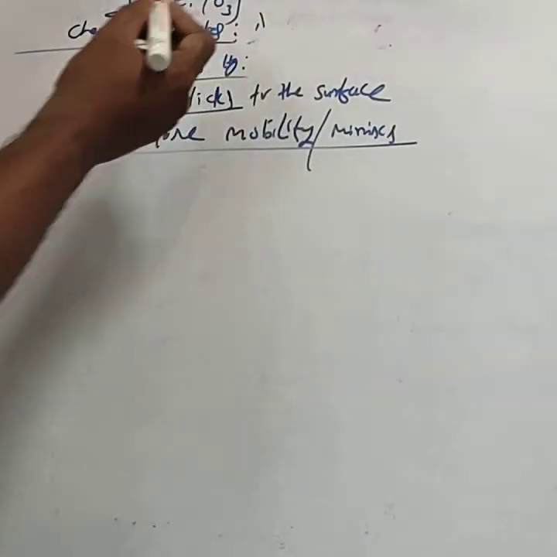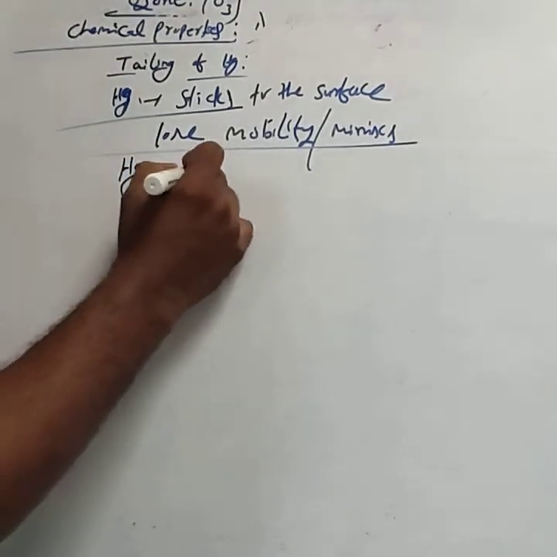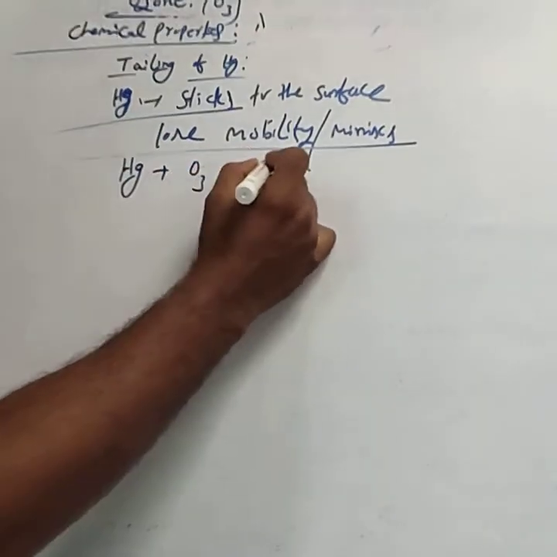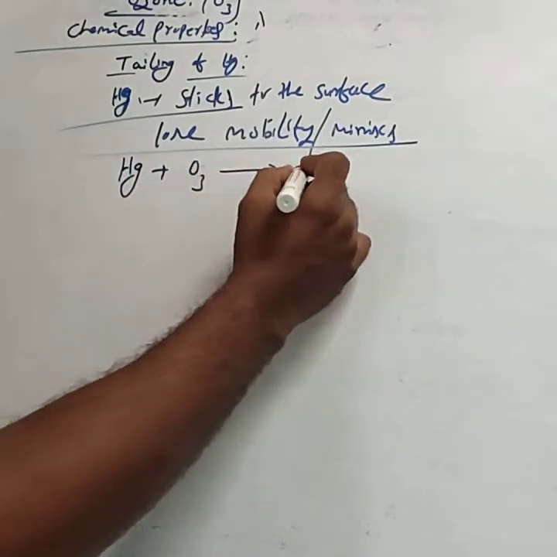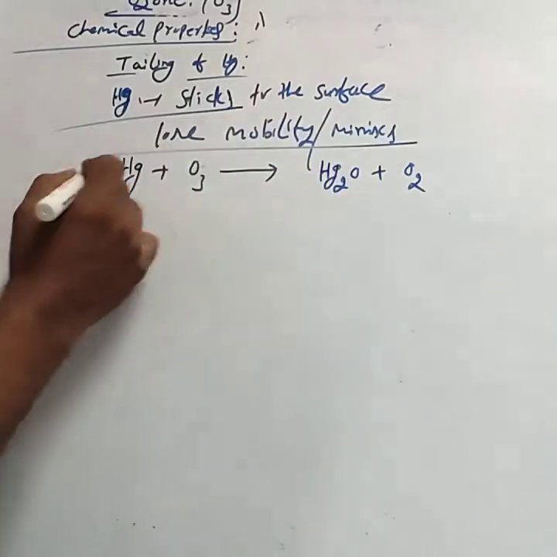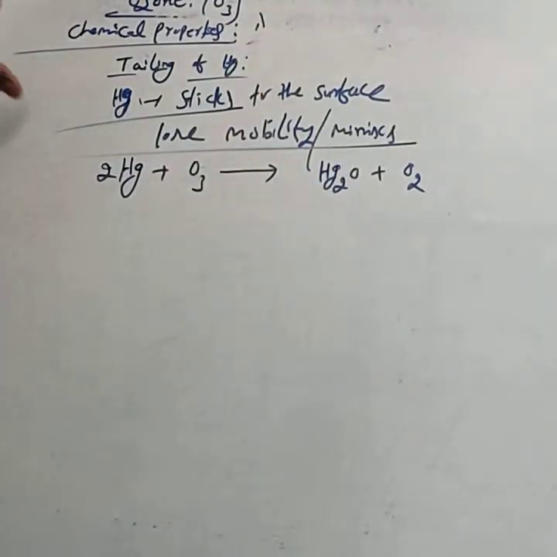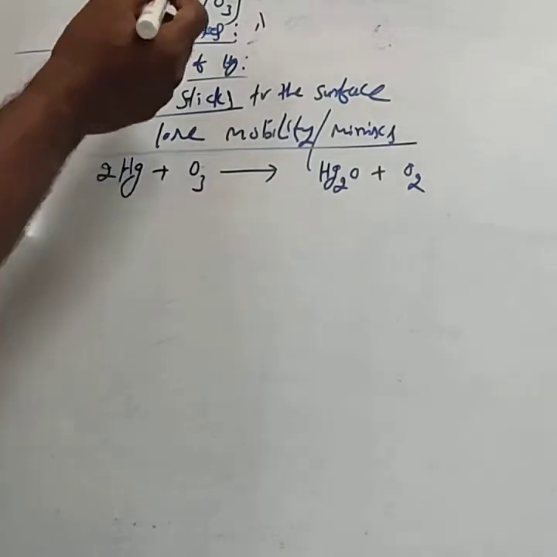This is called tailing of mercury. It is due to the reaction of mercury treated with ozone forming Hg2O and O2, 2Hg. This is also an example of oxidizing property, but for the theory exam it is not required.